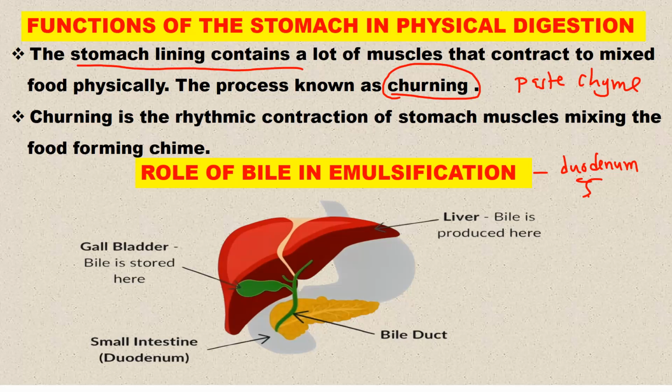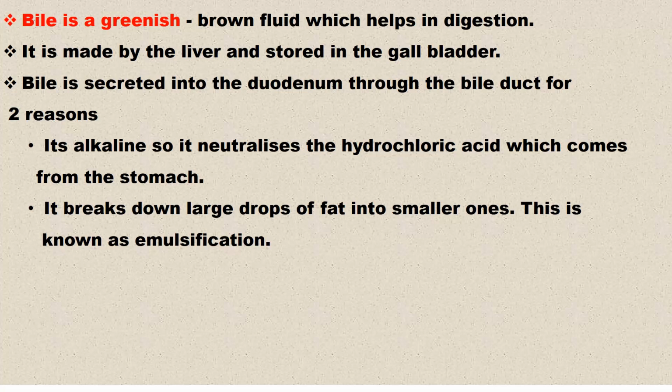As you can see in this structure, bile is produced by the liver and stored in the gallbladder. This is the liver, which produces bile, and it is stored in the gallbladder. We can see the small intestine, and the first part, the duodenum, is what we are going to discuss in relation to bile. Bile gets to the duodenum through the bile duct.